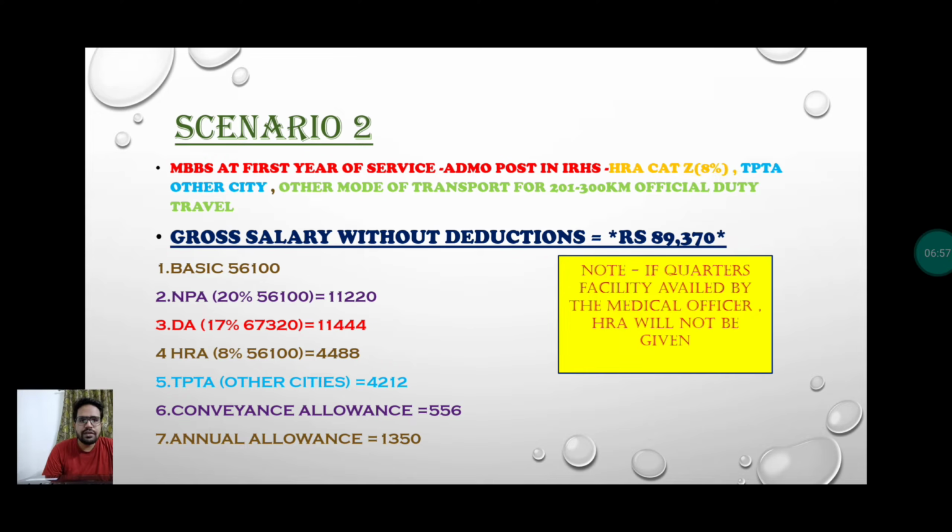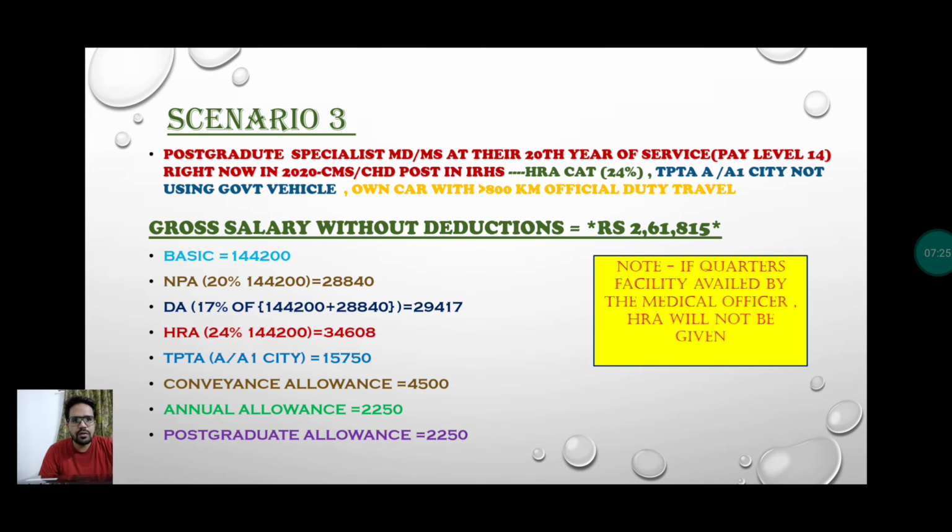For the convenience allowance, you're using another mode of transport for around 200 to 300 kilometers of official duty travel, then the salary will be around rupees 89,370 without any deduction. We have written all these allowances together, so it's easy for you to understand. And again you have to remember this: if you are using the quarters facility, then HRA will not be given to you.